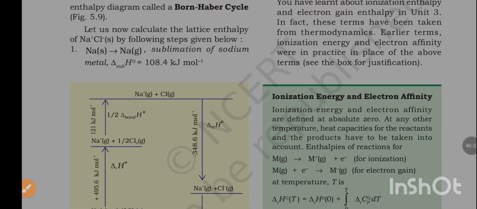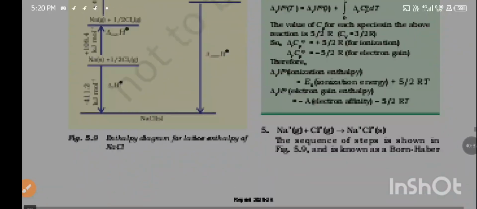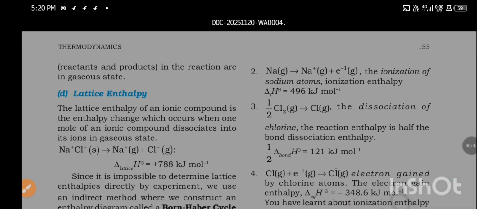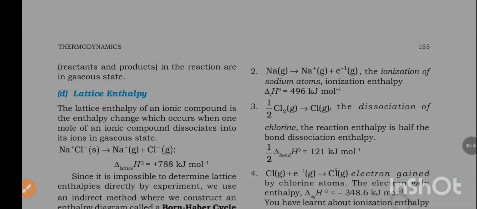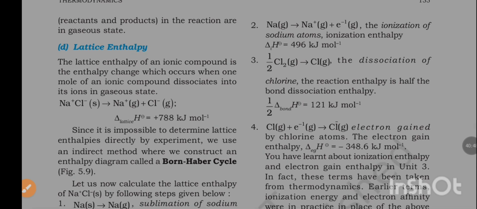First, Na solid to Na gas, the sublimation of sodium metal, del sublimation H is equal to 108.4 kJ per mole. Second, Na gas to Na+ plus electron, the ionization of sodium atoms, ionization enthalpy del iH is equal to 496 kJ per mole.